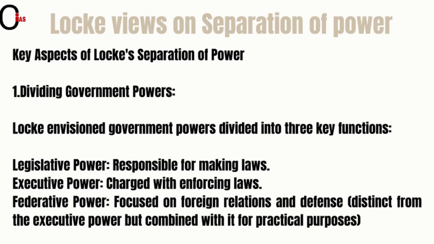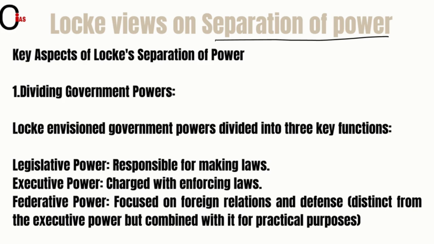After the formation of the first contract and second contract, as I told, friends, in the second contract there is a presence of government, there is presence of authority, and from the authority it leads to the separation of power. Means among the government there is a separation of power. So the key aspect of Locke's separation of power. Now we'll discuss the aspect of separation of power of John Locke.